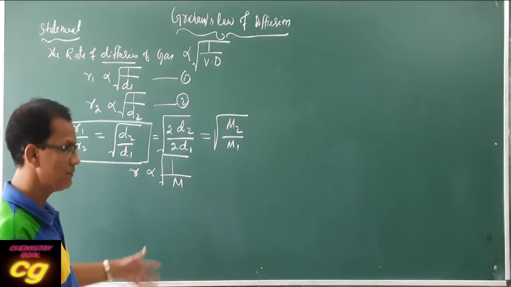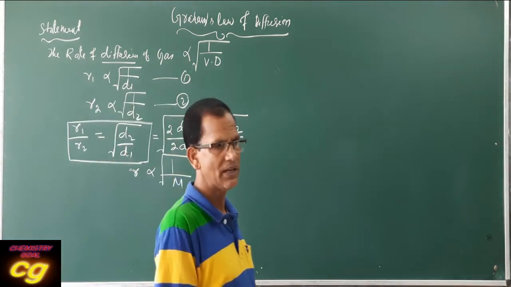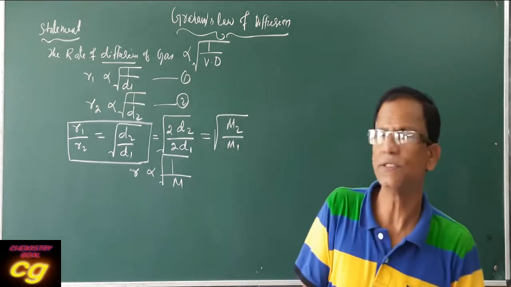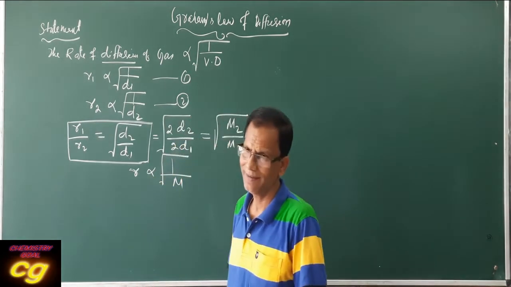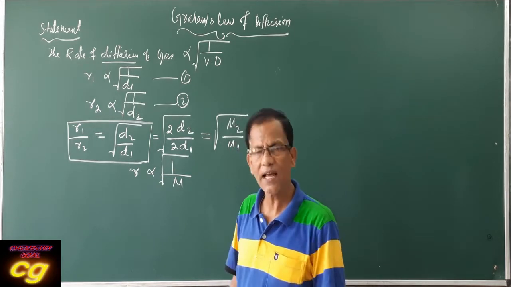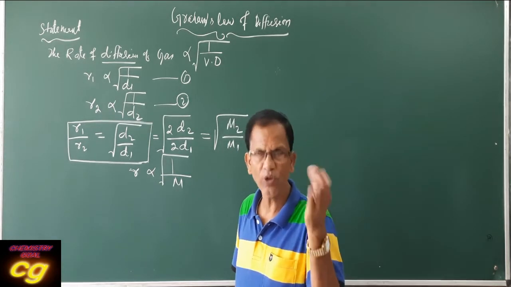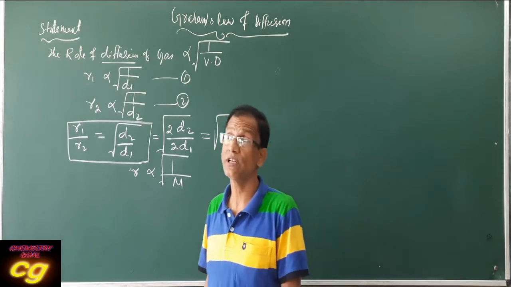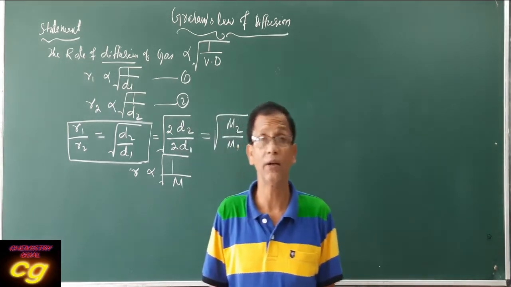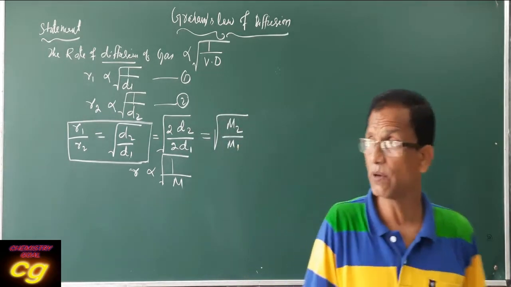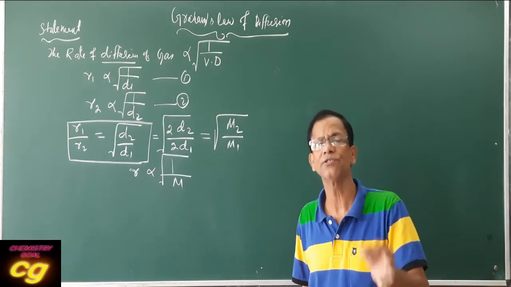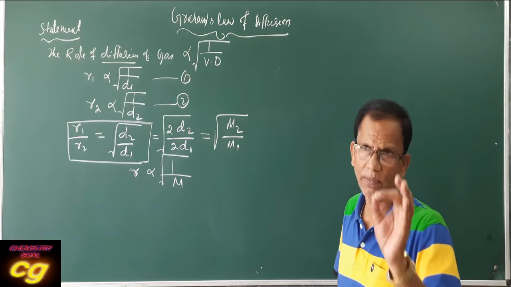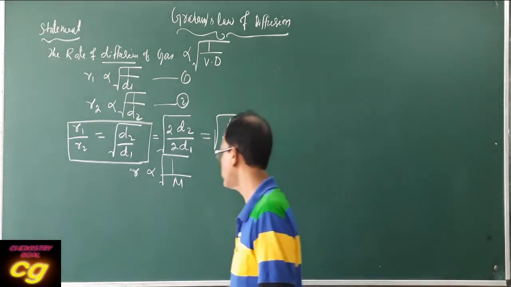That means if the molar mass is more, then the rate of diffusion will be slow. Which gas is the lightest gas? Hydrogen. Its molar mass is the lowest, that is 2.